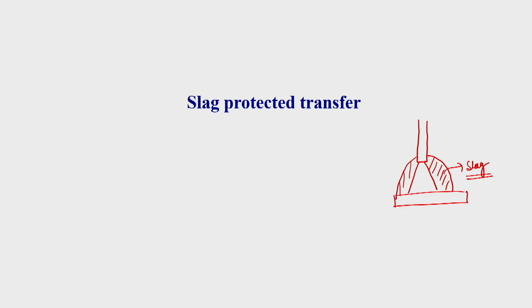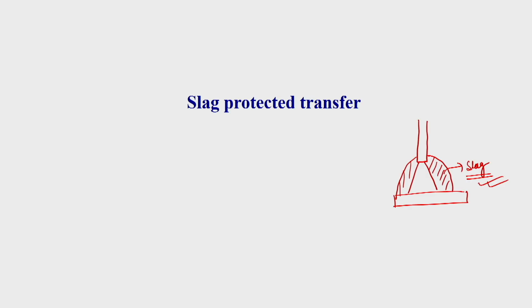Due to that, the arc is not visible to the naked eye. For that reason, to study these types of metal transfer, X-ray is used. By the X-ray method, you can capture the drop transfer characteristics. Here we observe that inside this slag cover, the drop transfer is more or less similar to what happens in the GMAW process. That means in MIG welding, whatever the different characteristic modes of metal transfer occur, like free flight and short circuiting, here also more or less similar modes generally occur.